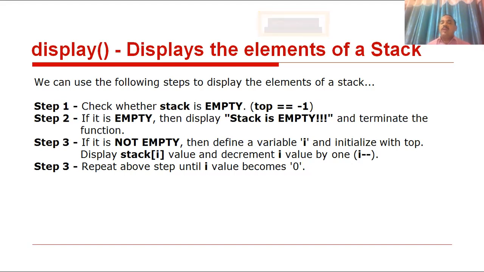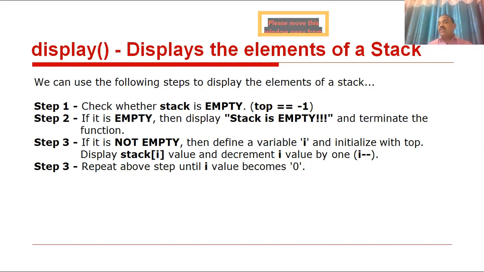For example, i = 5, display the fifth value, then i-- makes i = 4. Display the fourth value, i-- makes i = 3. Display the third value, then i = 2. Display the second value, next display the first value, next display the 0 value, next -1, no. Then simply stop the process.